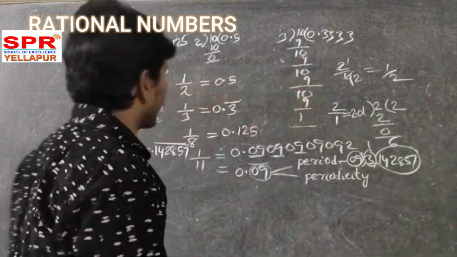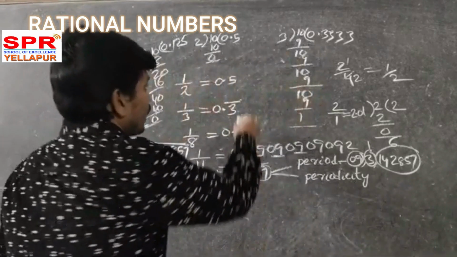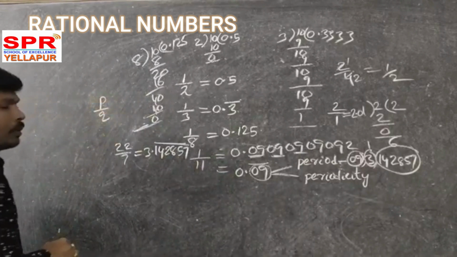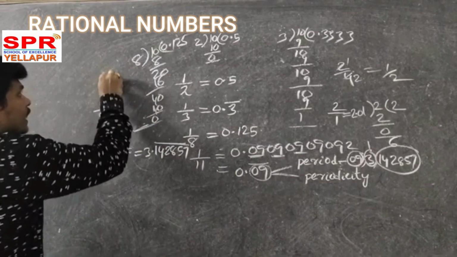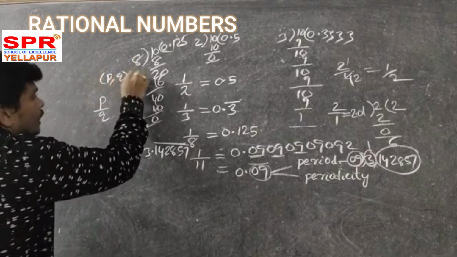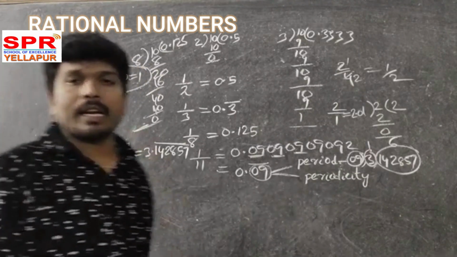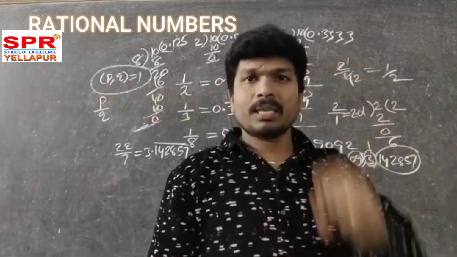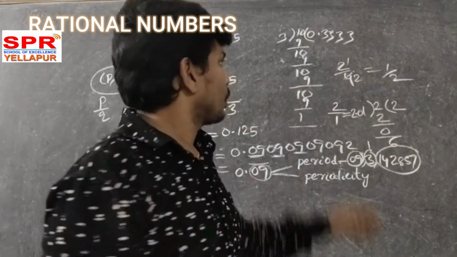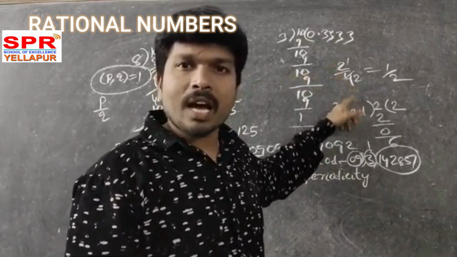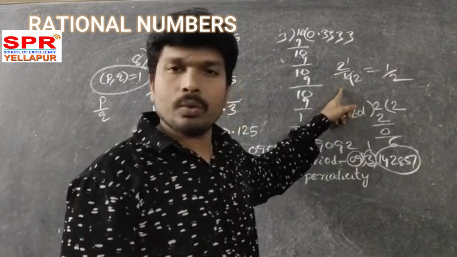So when will you say a rational number is in simplest form? If the GCD, the highest common factor of the numerator and denominator, is 1, that rational number is in simplest form. Is 2 by 4 in simplest form? No, because the highest common factor of both is 2.